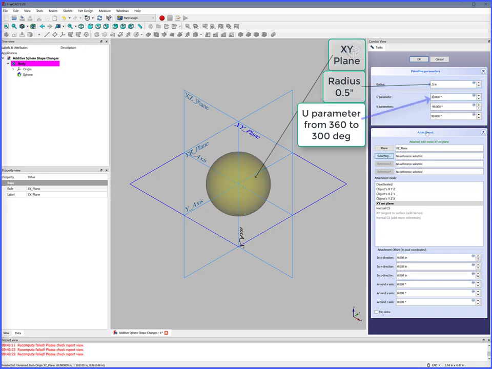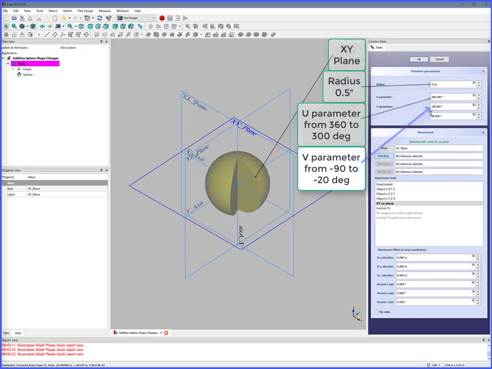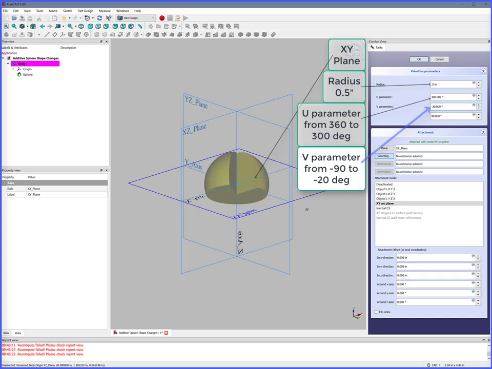Change U parameter from 360 degrees to 300 degrees. Sphere shape changed. Change V parameters from minus 90 degrees to minus 20 degrees. Sphere shape cut off the bottom.